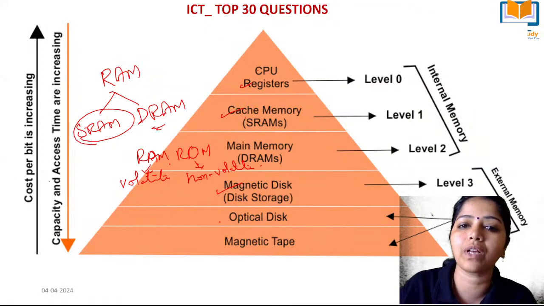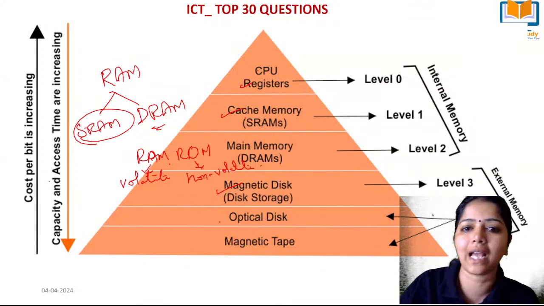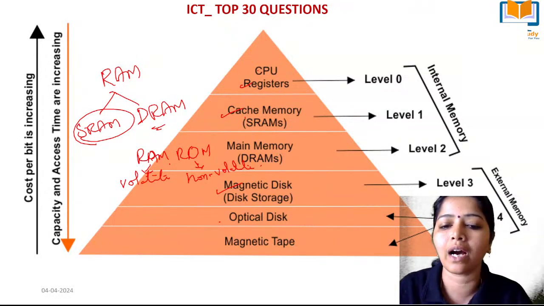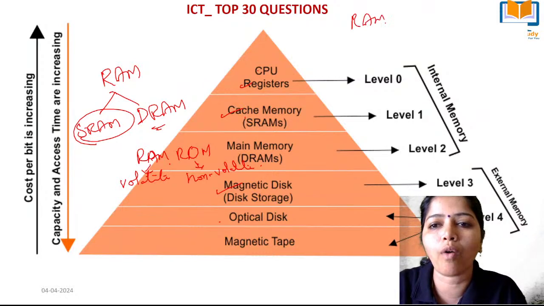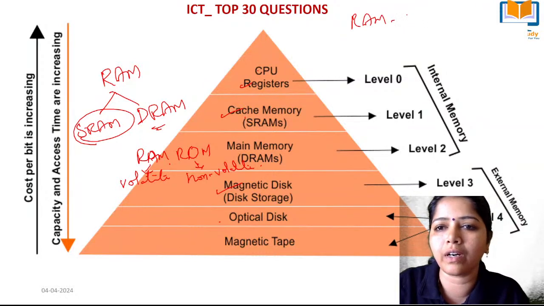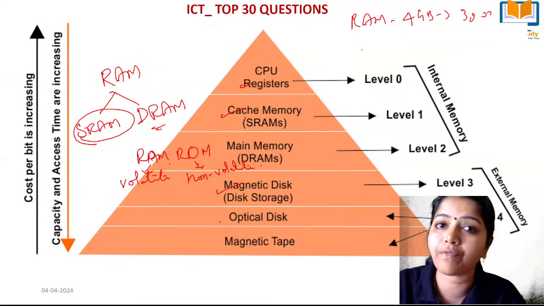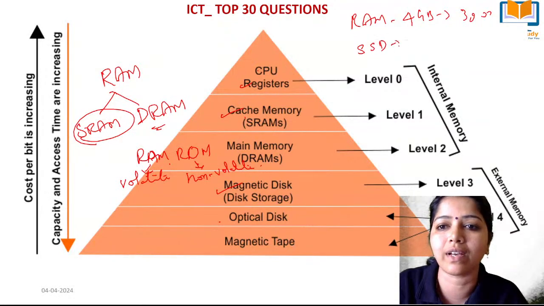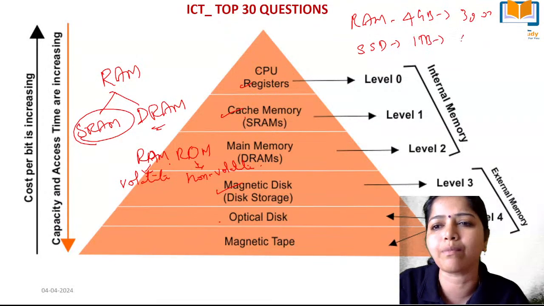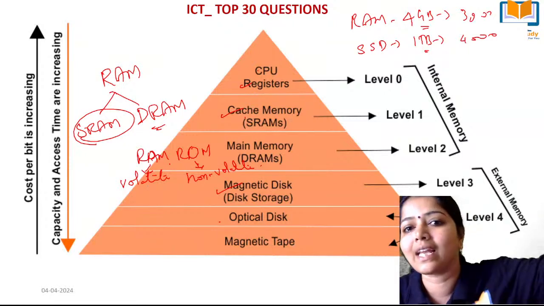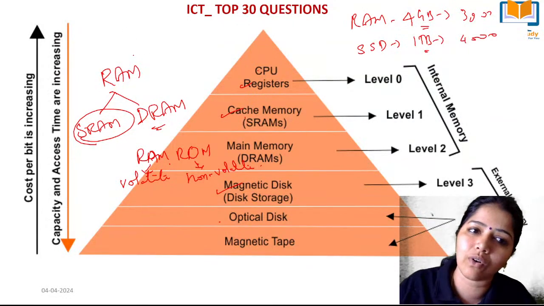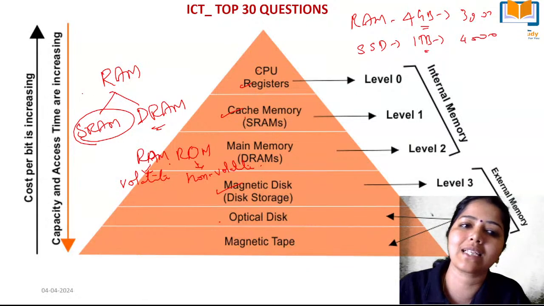The cost of data storage increases as it goes up. Magnetic tape or optical disk will be cheaper compared to memories like the CPU registers. For example, 4 GB of RAM costs around 3000 rupees, but in a secondary storage device you can store 1 TB for some 4000 rupees. GB versus TB, see how different it is. So cost increases as it goes up, access time increases as it comes down, and capacity increases as it goes down.